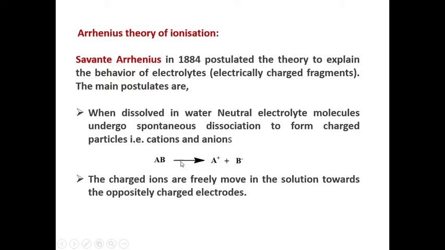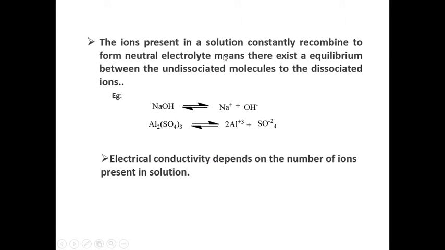The main postulates of this theory are: when an electrolyte dissolves in water, the neutral electrolyte molecules undergo spontaneous dissociation to form charged particles, that is cations and anions. The charged ions formed from the neutral electrolyte after dissolving in water move freely in the solution towards the oppositely charged electrodes. The ions present in a solution constantly recombine to form the neutral electrolyte, meaning there exists an equilibrium between the undissociated molecules and the dissociated ions.